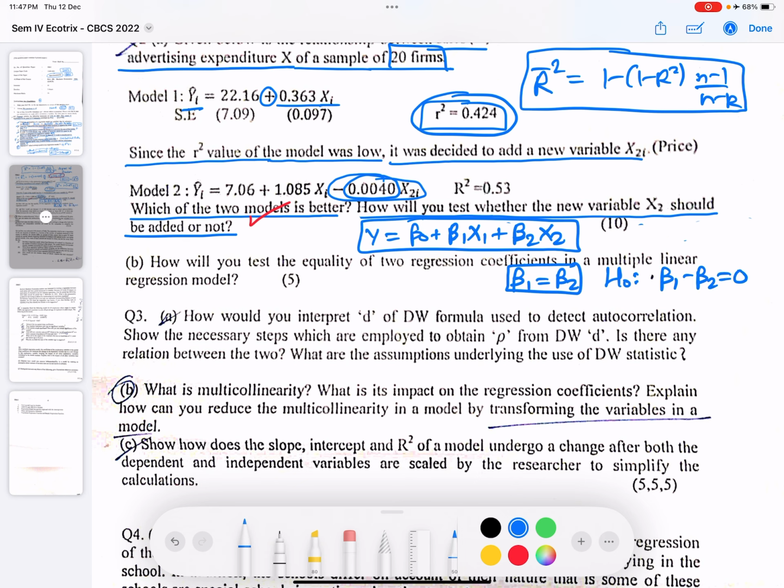Because if we do not reject this null, this would mean beta 1 is equal to beta 2. And our alternative should be beta 1 minus beta 2 is not equal to 0. So this would mean beta 1 can be greater than beta 2 or beta 1 can be less than beta 2. Both are possible. So this is a two-tail test. Okay, I hope this is clear.